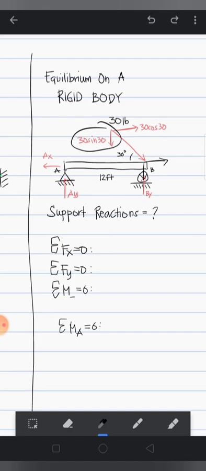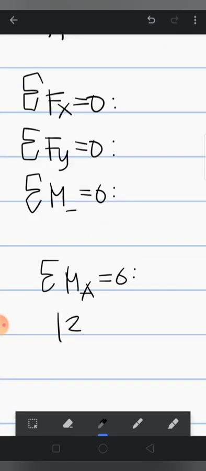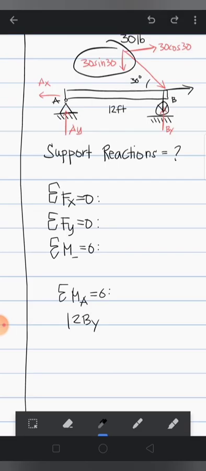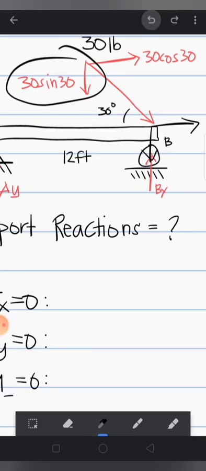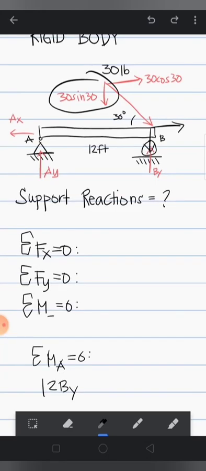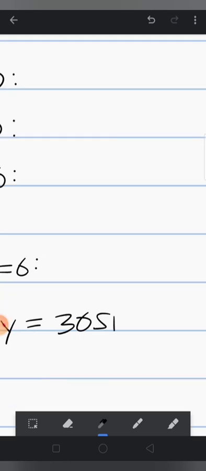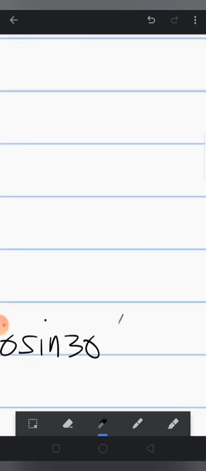So with that, the moment is 12 BY. This is the force, and this is the distance, perpendicular distance, like that. And then 30 sine 30 is equal to 12.